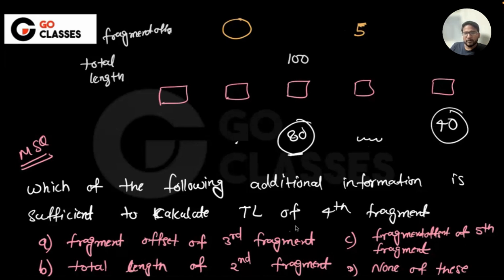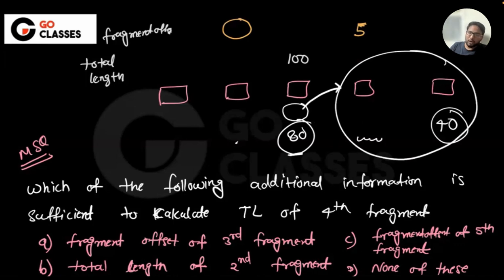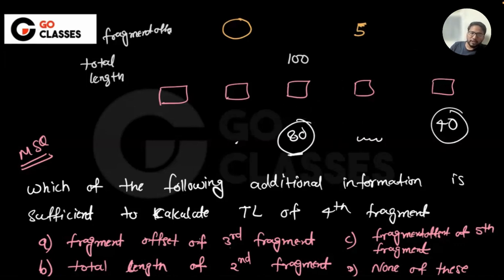Fragment offset of the third fragment. If they give the fragment offset of this, then can you tell me the fragment offset of this? Yes, right. If they give you the fragment offset of this, then you know how many bytes it is following. The fragment offset of this is given and the total length of this is already given, right? So you can calculate how many bytes this is following. So yes, I think A is sufficient.